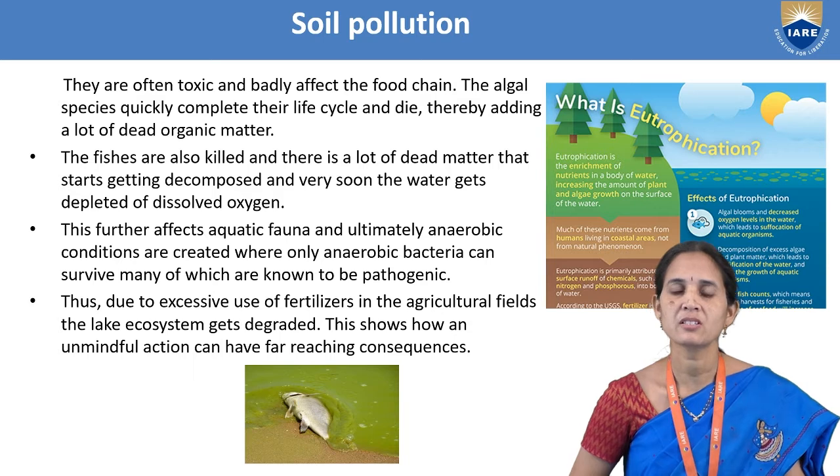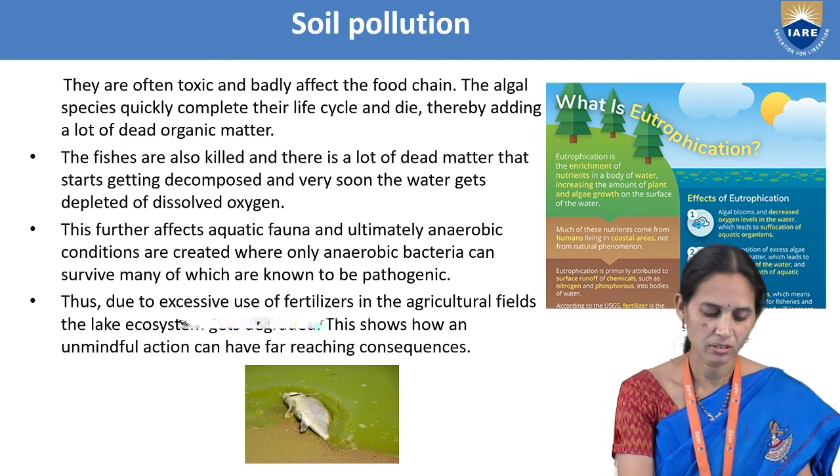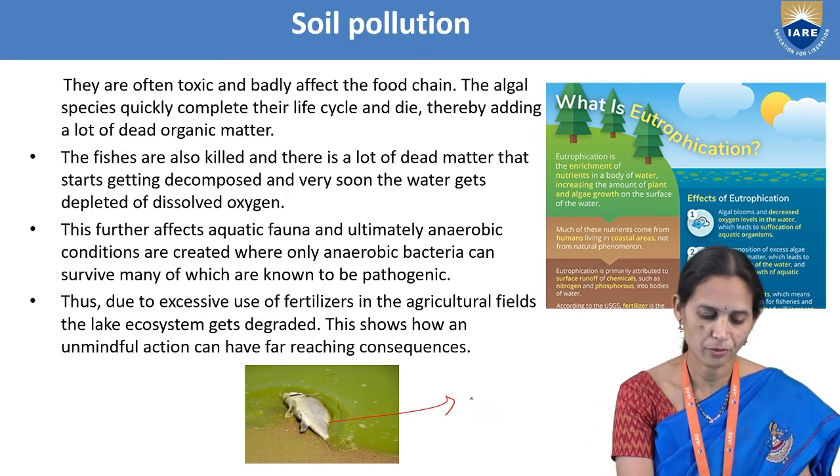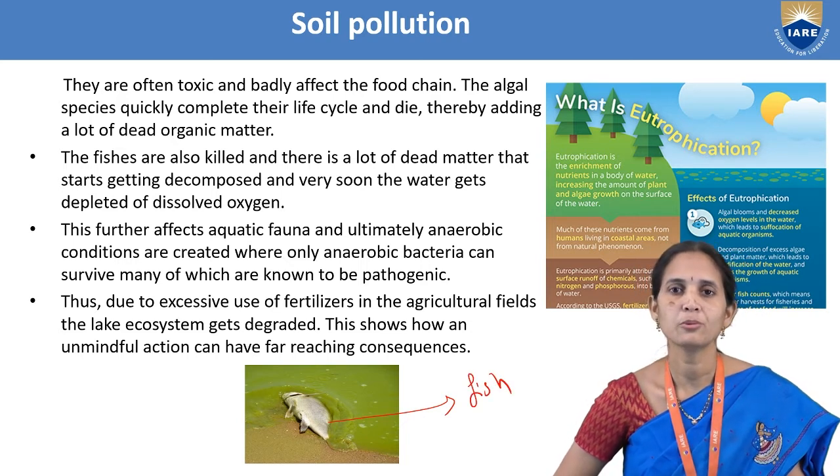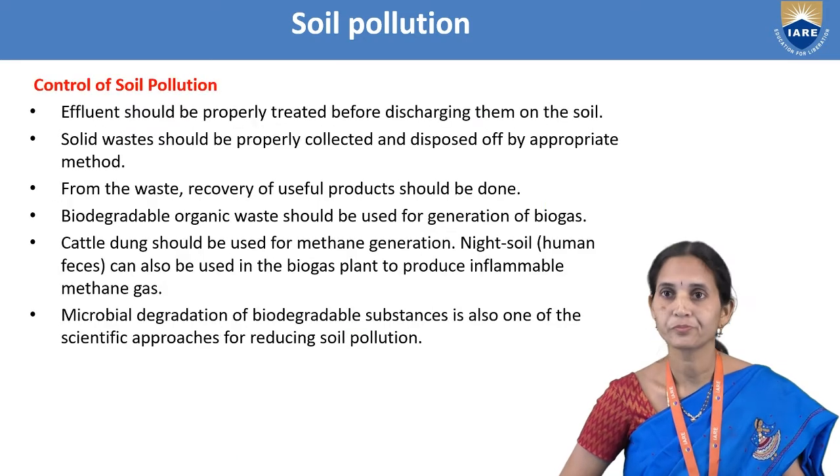So here we can see in this diagram how the death of the living organisms occurs. We can see the fish, it is dead because of the eutrophication. So we understood now how this process is taking place.